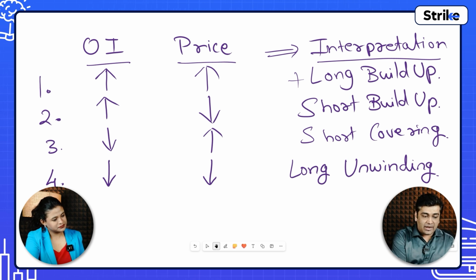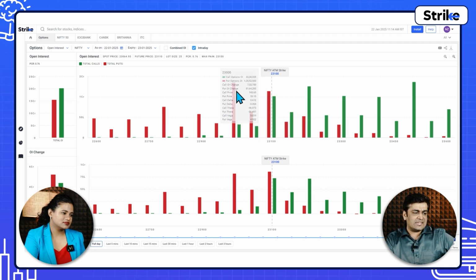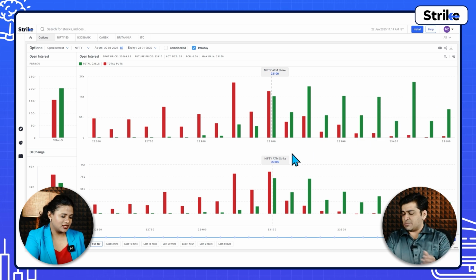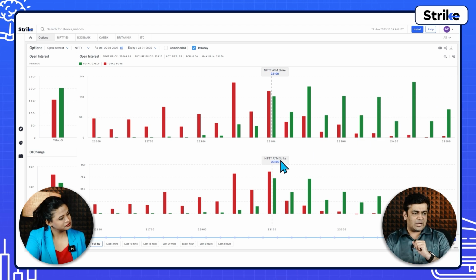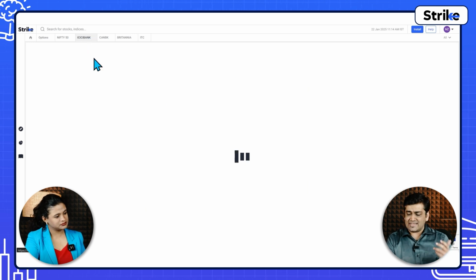So how can traders and investors look at this particular data? Basically, I look at web.strike.money, our platform. It's a fantastic platform, and on Strike there is open interest. On Nifty you can see this data in a graphical manner, but this is about options open interest. Because we have just started, let me show you the ICICI Bank future contract to help you understand open interest.